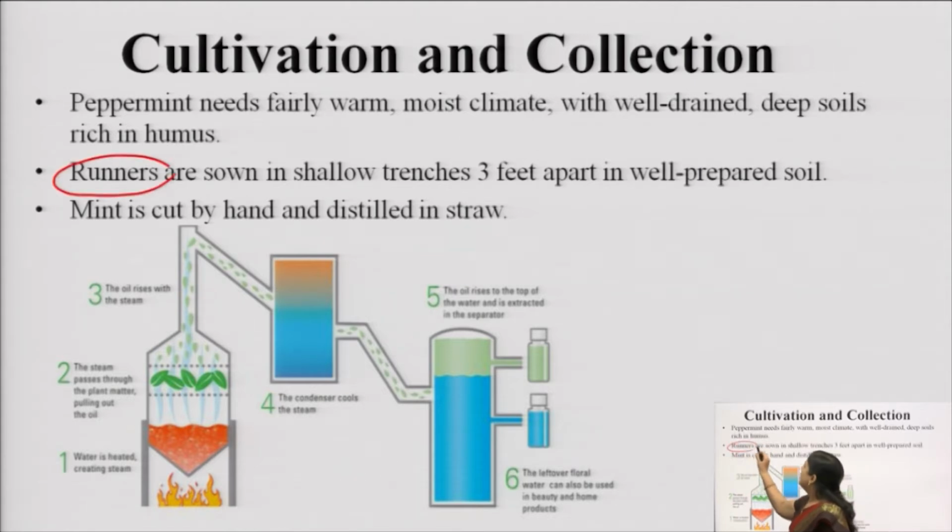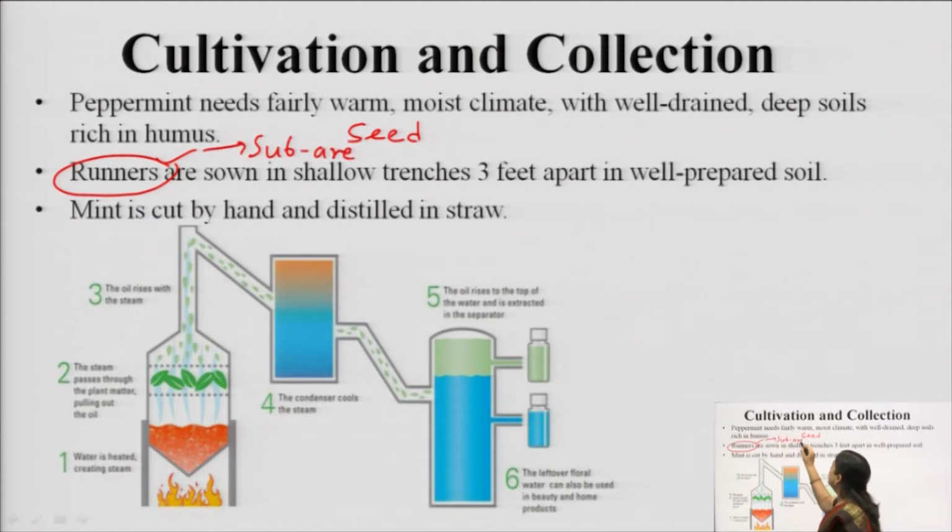Here you can use either seeds for seed propagation, or you can use the runners. Now what are the runners? Runners are the subaerial roots which are present just above the ground, okay. They are not in the air, they are not below the ground, but they are just adjacent to the surface of the ground. So they are known as the runners.